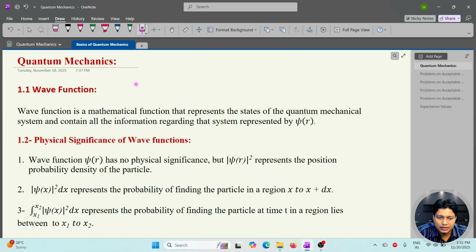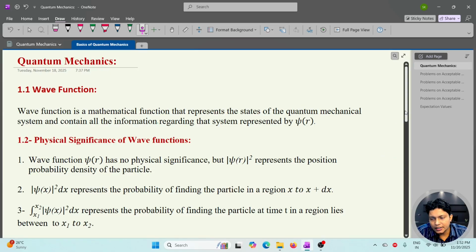the particle. Similarly, if we want to calculate the probability of finding the particle in a region x to x plus dx, then mod psi square dx gives that probability in a region dx. Similarly, integrating mod psi square dx over x1 to x2 gives the probability of finding the particle at time t in a region x1 to x2.